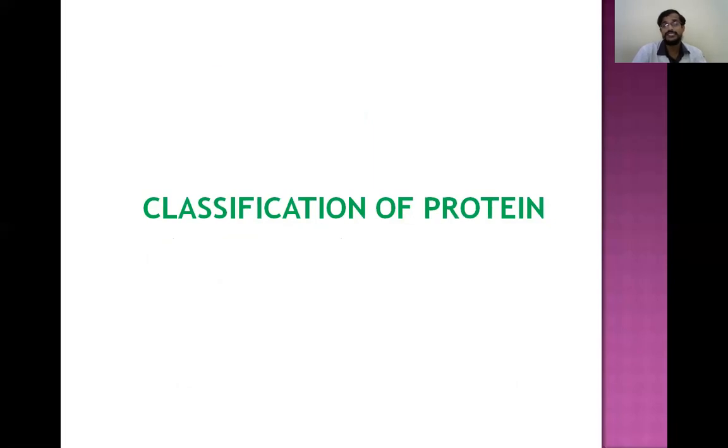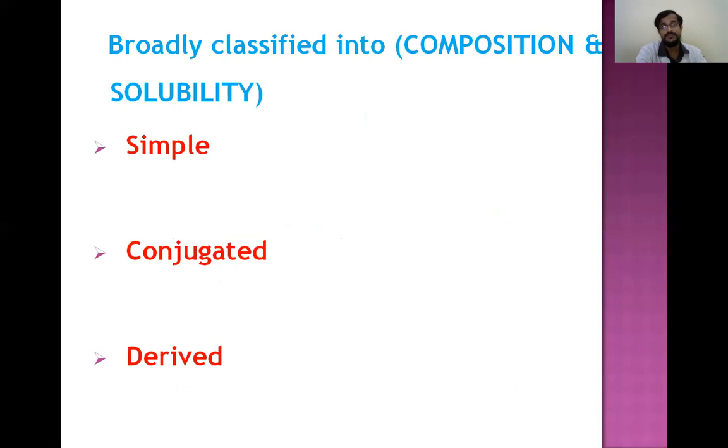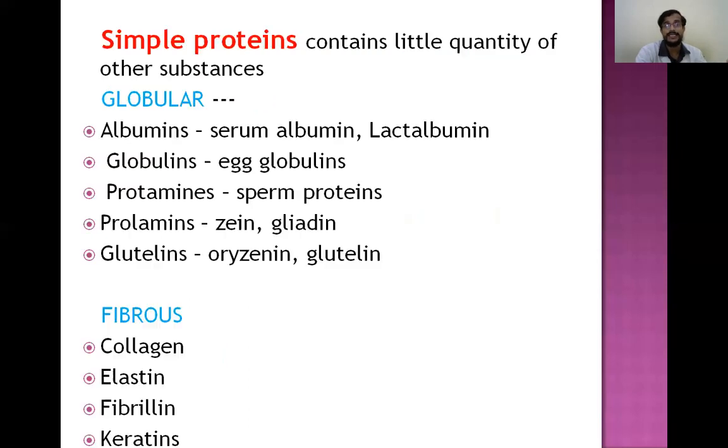Coming to the classification of proteins, this is also depending upon different parameters. They are classified in different ways. So depending upon the composition and solubility, the proteins are classified into simple, conjugated, and derived. So the simple are again divided into globular and fibrous, and globular includes albumin, globulins, protamines, prolamins, and glutelins. So all these examples you have to remember.